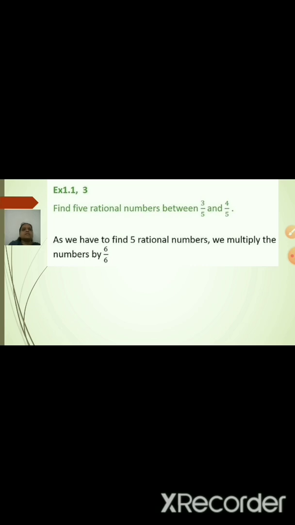Here I have done it with 6 upon 6. If I multiply 3 upon 5 by 6 by 6, I get the fraction 18 by 30. Similarly, 4 upon 5 into 6 by 6 gives 24 by 30.